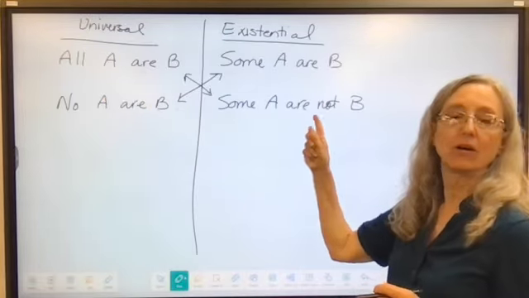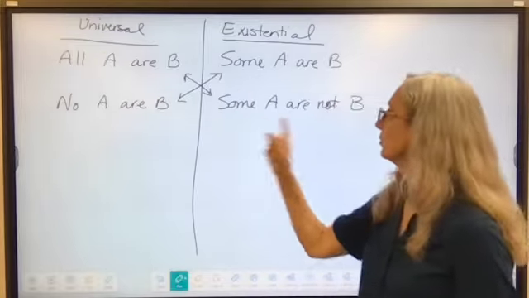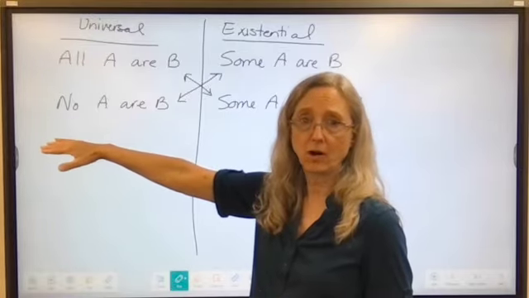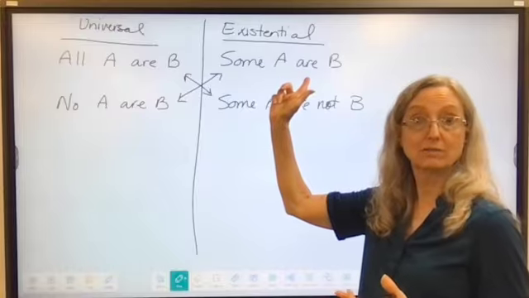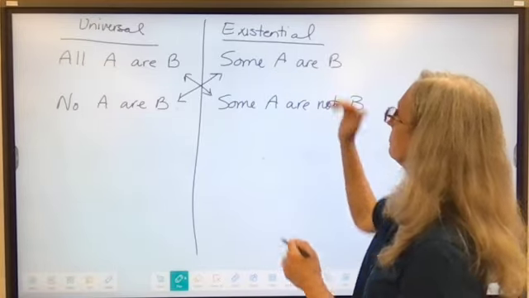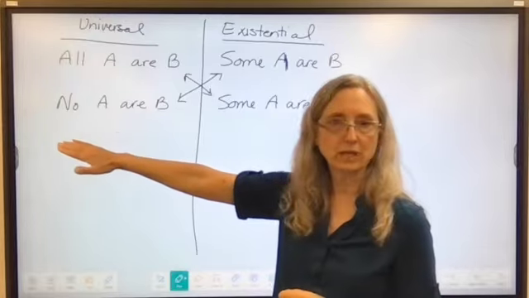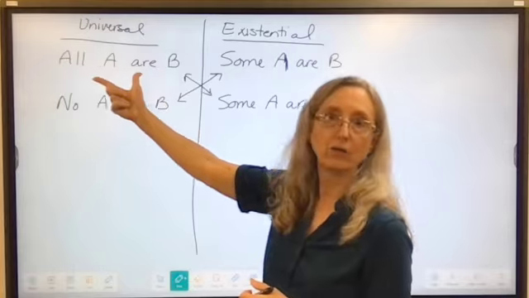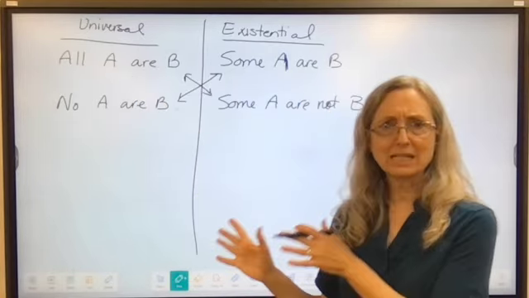Some A are not B. So I'm going to negate that all with a some. Or if I say no A are B, then I would negate that with some A are B. Or vice versa. If I want to say some A are not B, then I would negate that by saying all A are B. So they go back and forth. So see if that helps.